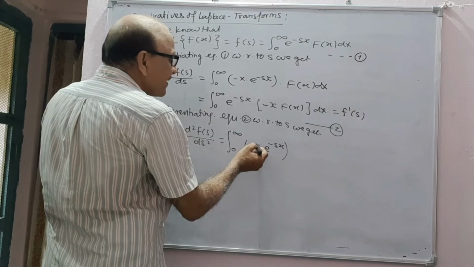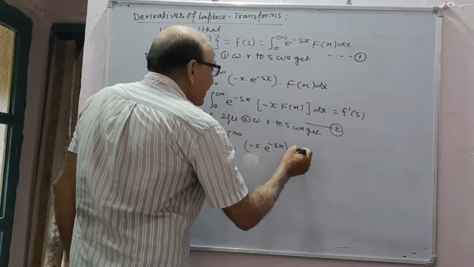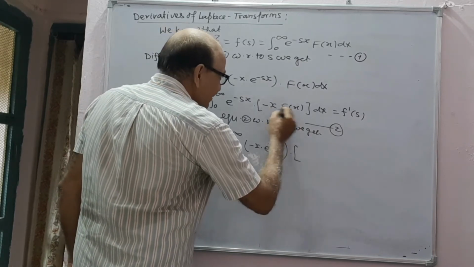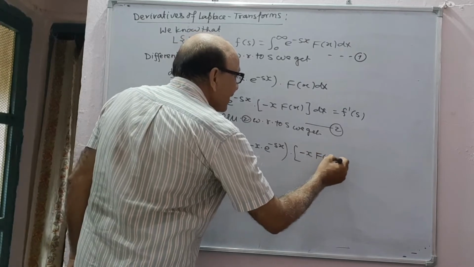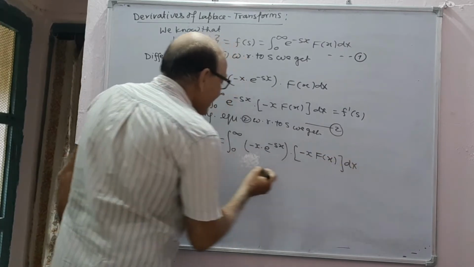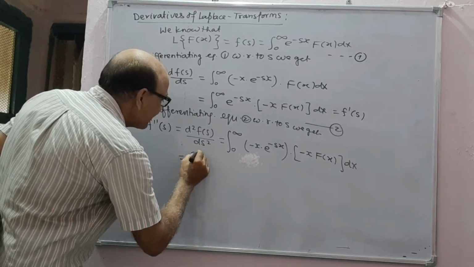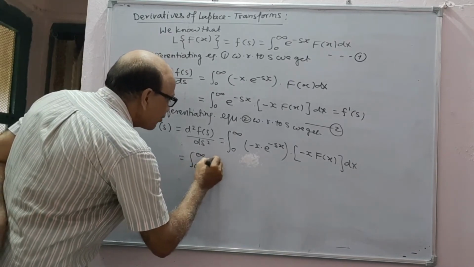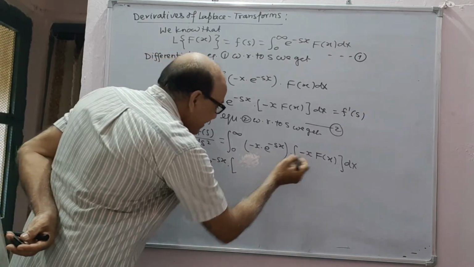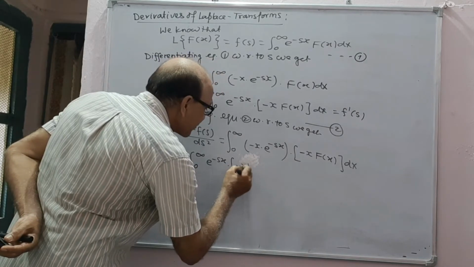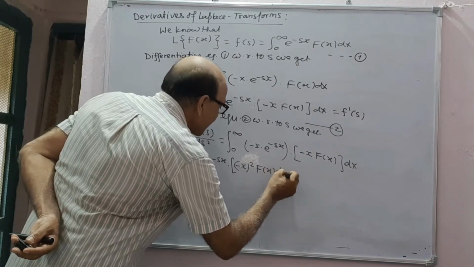Therefore x is a constant coefficient, and to this constant, minus x f(x) dx, which can be written as the integral from 0 to infinity of e to power minus sx. This minus x and this minus x gives minus x power 2 f(x) dx.